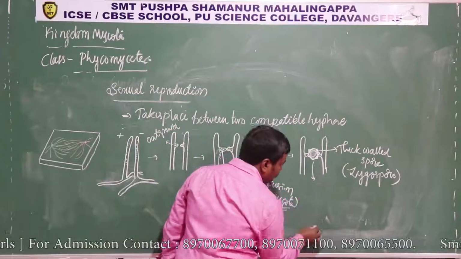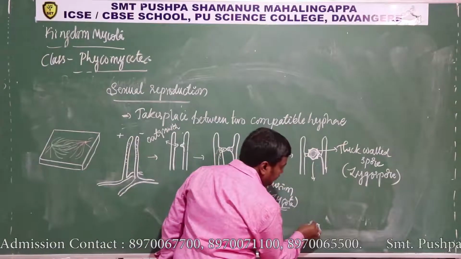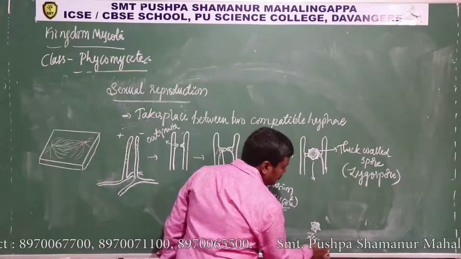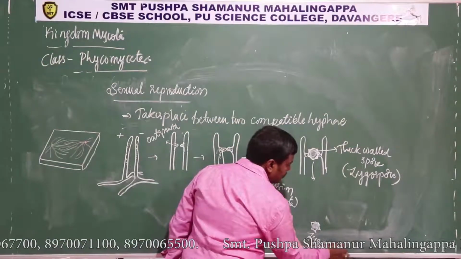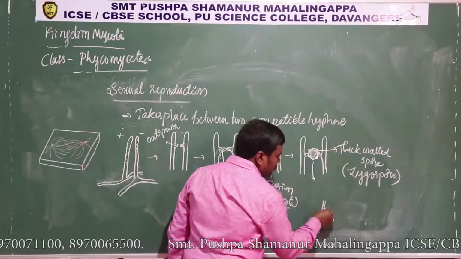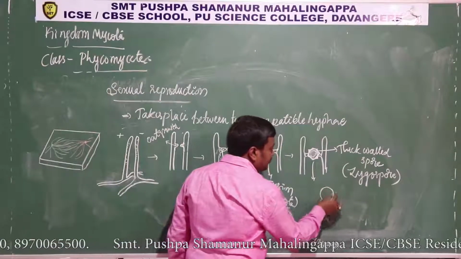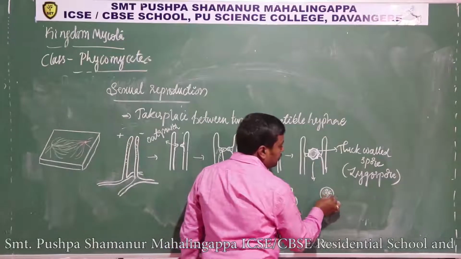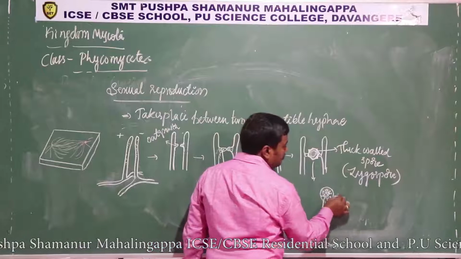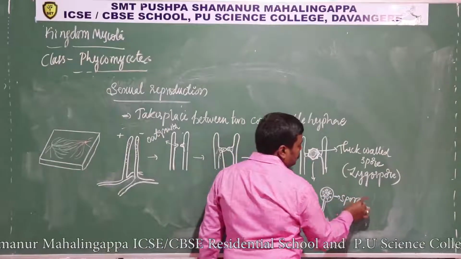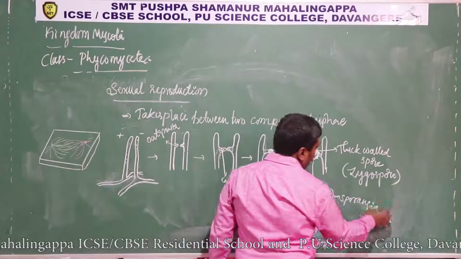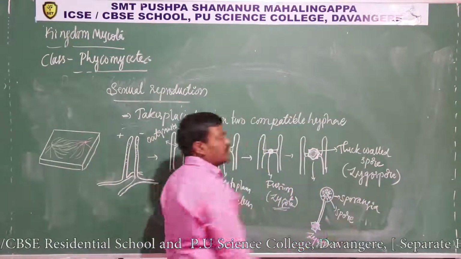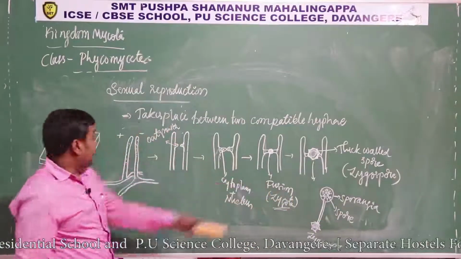This zygospore gets germinated to produce sporangia again. It produces sporangia and spores. Okay, that spore again germinates.